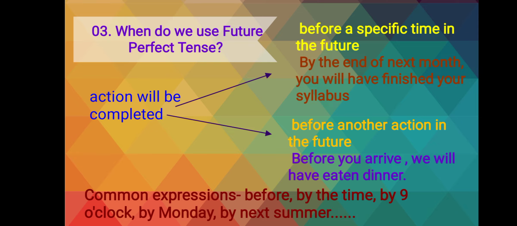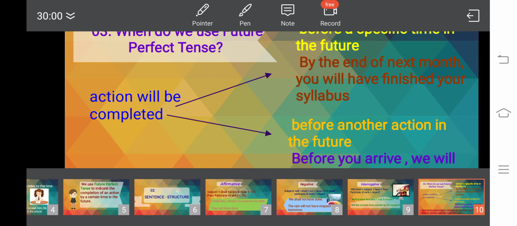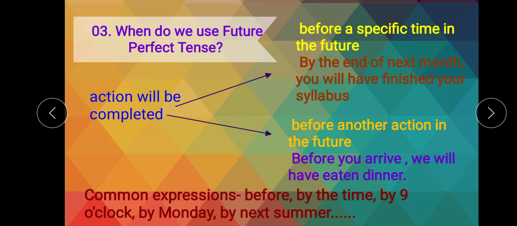First way, I have told that the action which will have been completed before a specific time in the future is described by future perfect tense. One example is: by the end of next month you will have finished your syllabus. That means a specific time is given, by the end of next month.